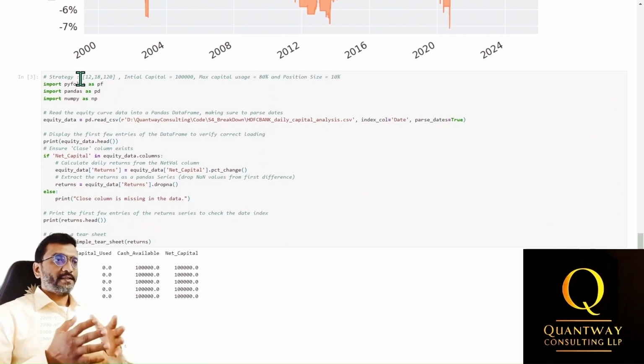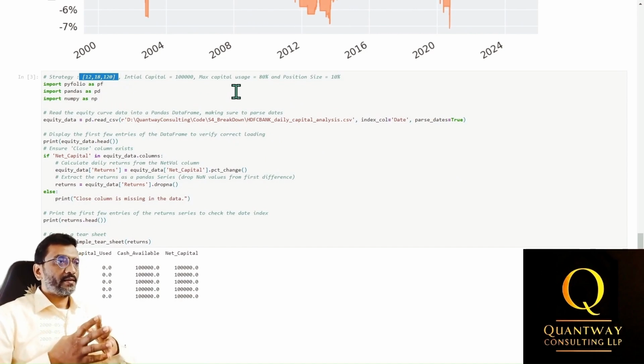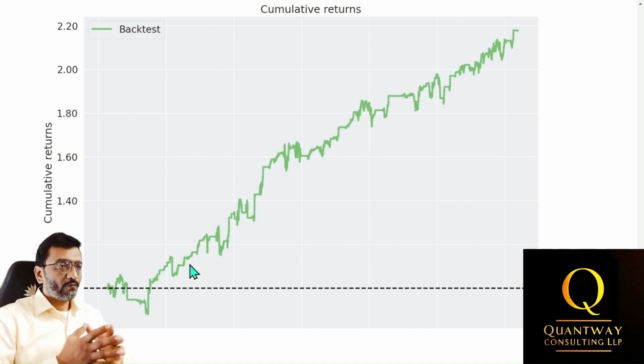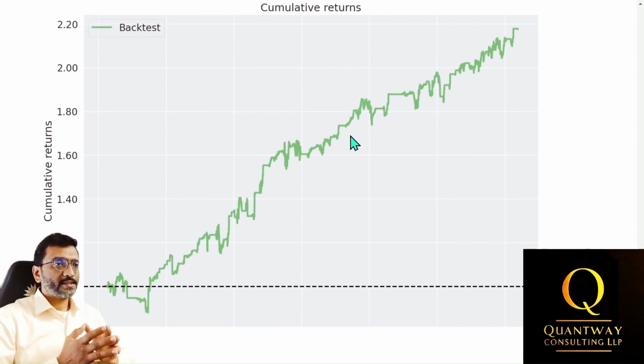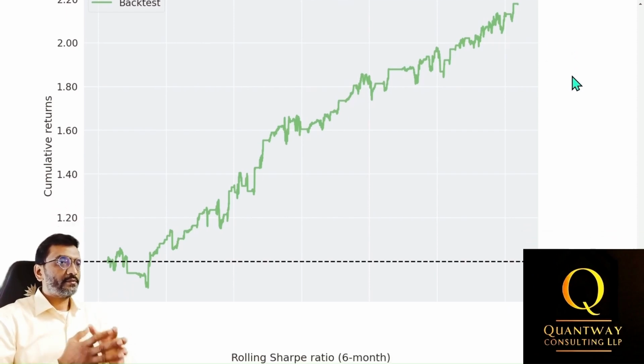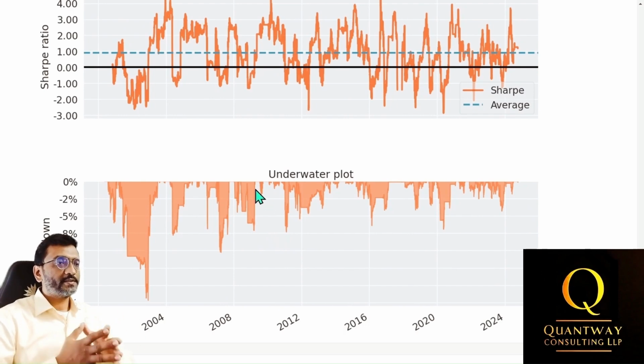Lastly, I tested the settings of minus 12% stop loss, 18% fixed gains, and 120 days hold time. Annual returns in this case were 3.3%, cumulative returns was around 117.5%, and max drawdown was around minus 17.2%. This setting has achieved much better overall returns at the cost of higher drawdowns. The cumulative returns graph shows a stable and upward trending equity curve throughout the trading journey. During the 2008 to 2012 market crisis, the portfolio's underwater level was less than minus 8%, and the gains were around 23% during this period.